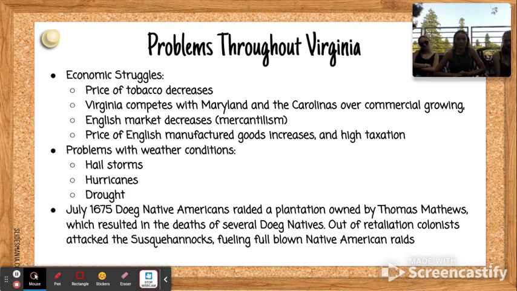Hailstorms, hurricanes, drought, and in 1675, the Doeg Native Americans raided a plantation owned by Thomas Matthew, which resulted in the death of 7 Doeg natives. Out of retaliation, colonists attacked Susquehannocks, fueling full-blown Native American raids.